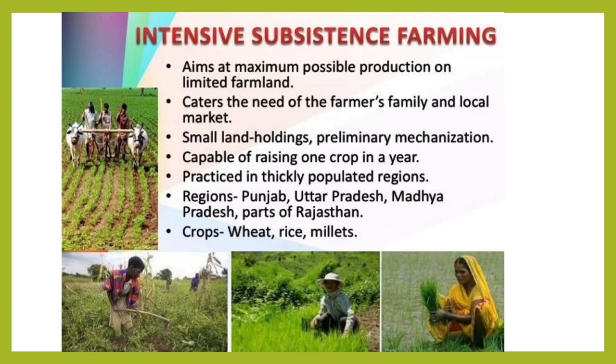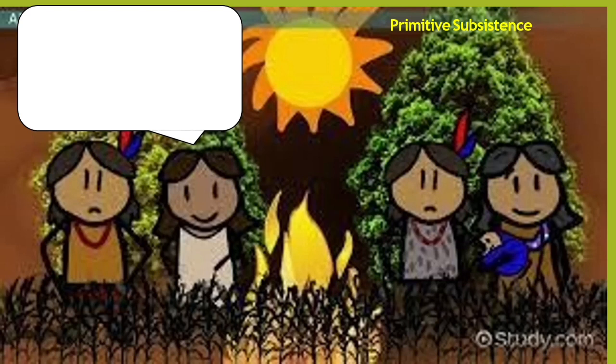It means very basic tools are used for that farming. Capable of raising more than one crop in a year, it means they can grow different crops in a year. Practiced in thickly populated regions like Punjab, Uttar Pradesh, Madhya Pradesh, and some parts of Rajasthan, and basically they are producing wheat, rice, and millet.